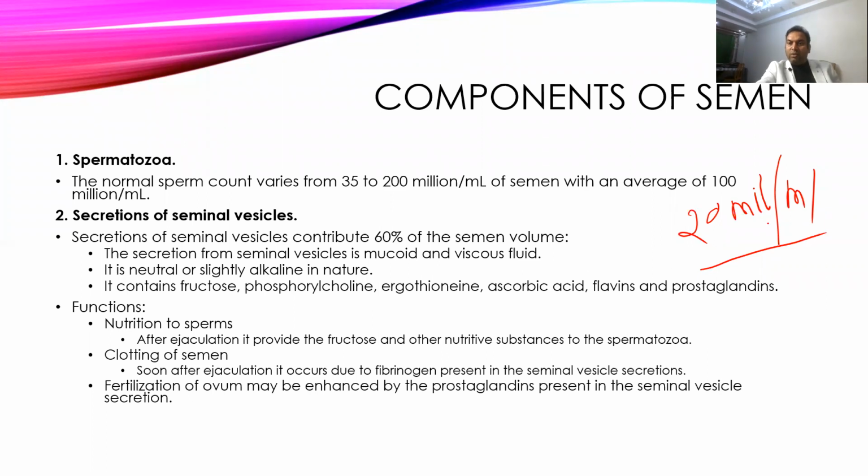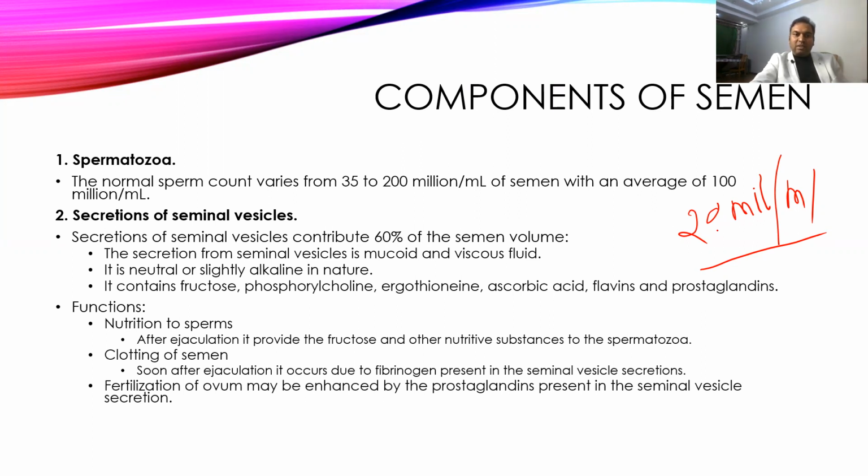So with such a low number of sperms, that male will not be able to reproduce. So there has to be a minimum of 20 million sperm count. So keep this in mind: 20 million. And if there are no sperms present, then we call that situation azoospermia.